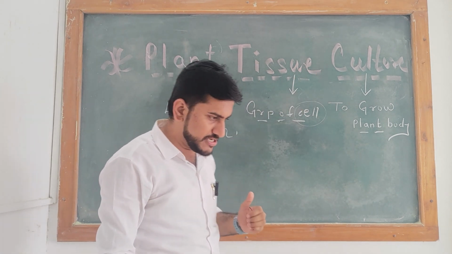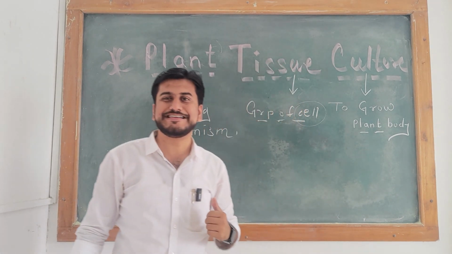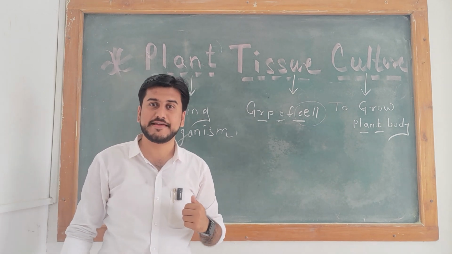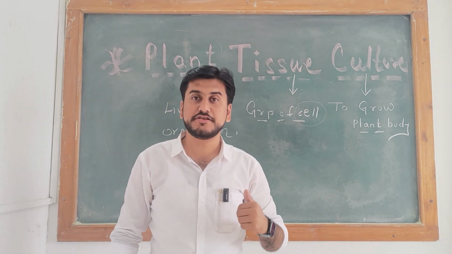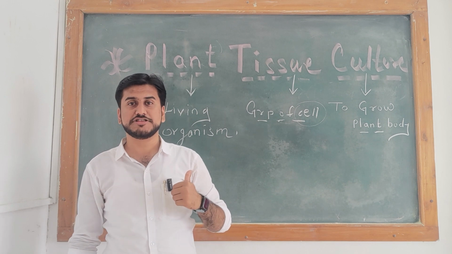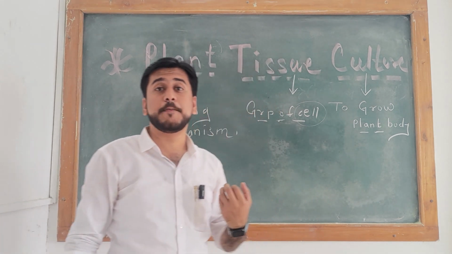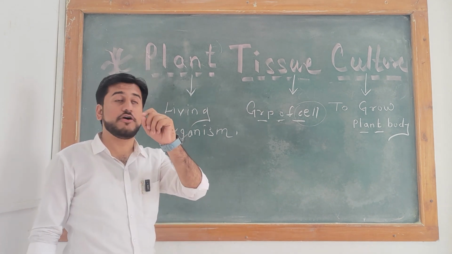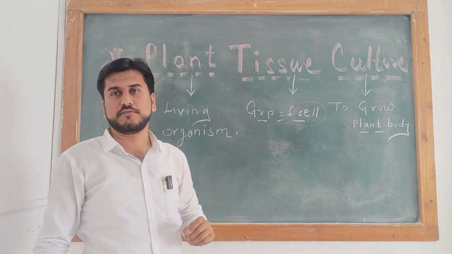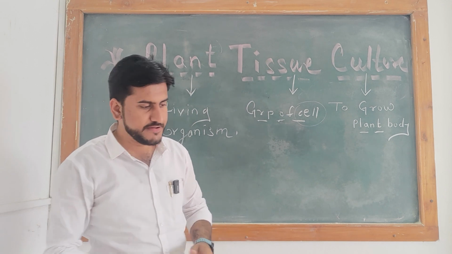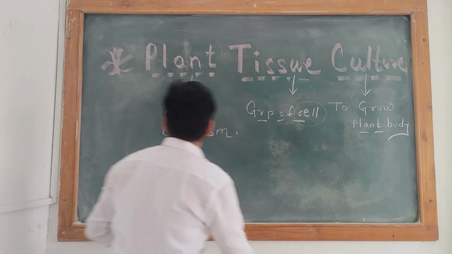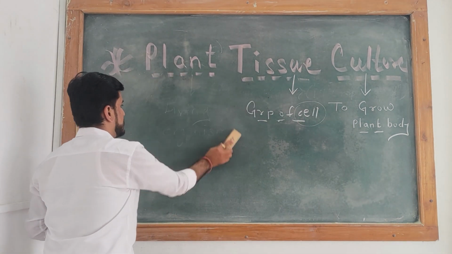So plant tissue culture is the most important modern technique in botany. It is artificial reproduction. We utilize plant tissue culture to produce a new plant body from the mother plant, or from the tissue of a part of the mother plant. Okay, so we will discuss tissue culture in detail.